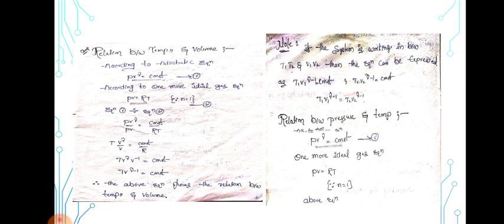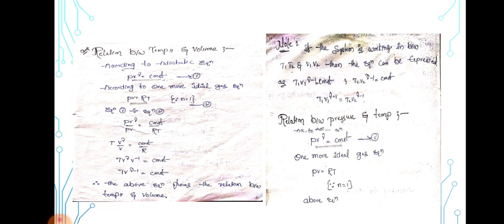So the above equation shows the relation between the temperature and volume. Note, if the system is working between temperatures T1 and T2 and volumes V1 and V2, then the equation can be expressed as T1 V1 to the power of gamma minus 1 is equal to constant, and T2 V2 to the power of gamma minus 1 is equal to constant. Therefore T1 V1 to the power of gamma minus 1 is equal to T2 V2 to the power of gamma minus 1.